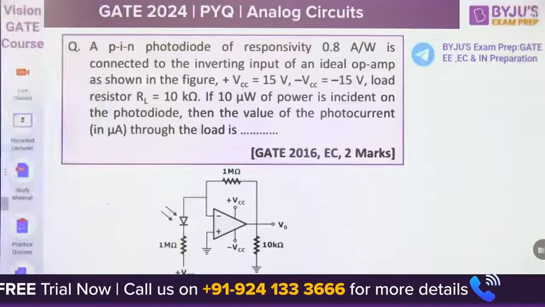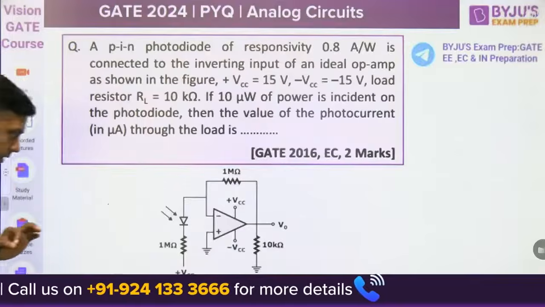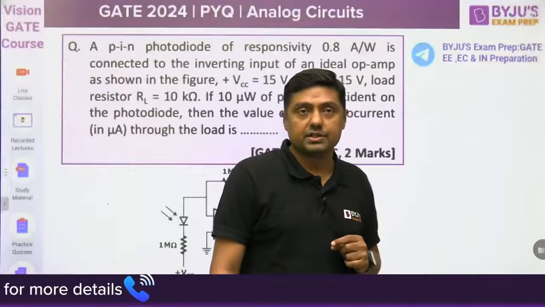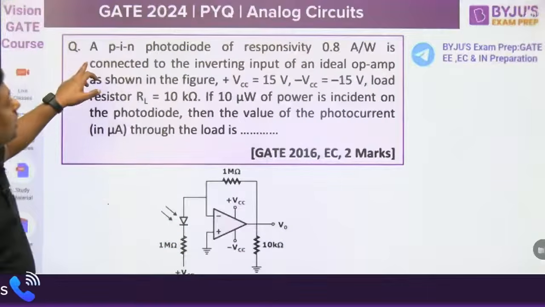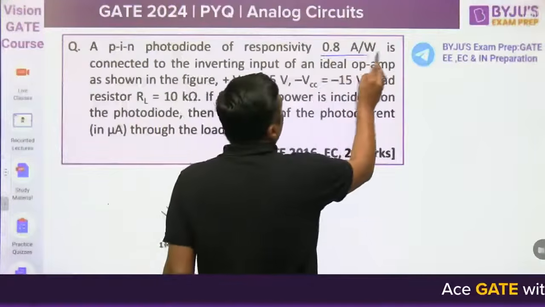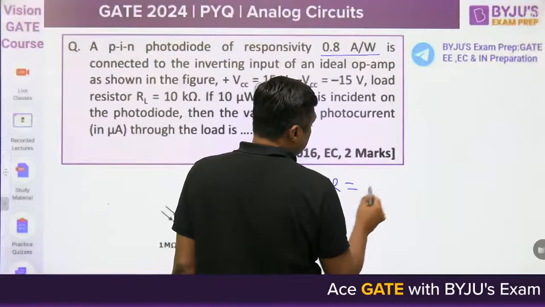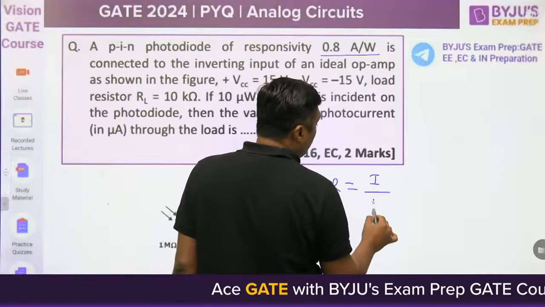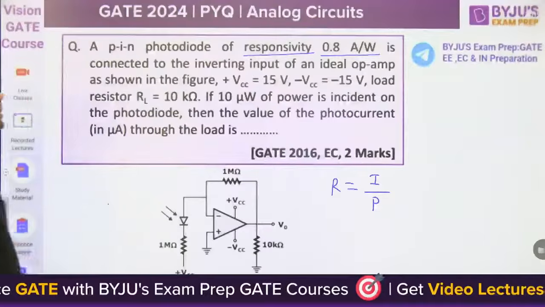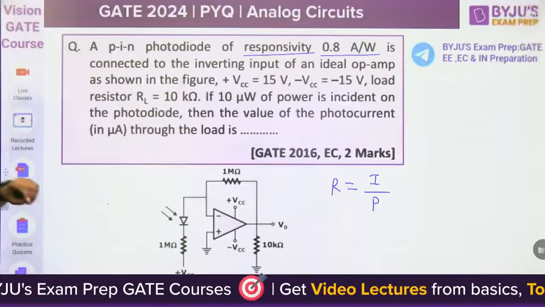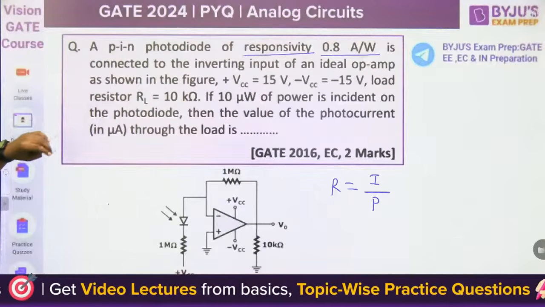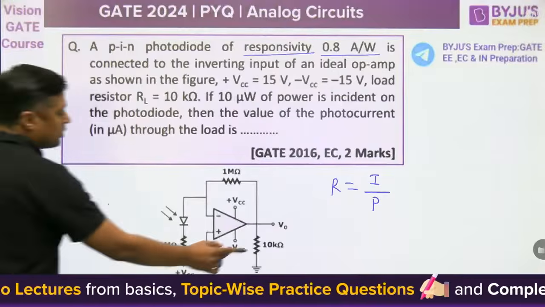This is the question. Pin photodiode. Remember, pin photodiode means it works in reverse direction. This is a pin photodiode of responsivity 0.8 ampere per watt. Responsivity is the photon current upon the power incident. It is connected to the inverting input of an ideal operational amplifier as shown in the figure. VCC is 15 volt, minus VCC is minus 15 volt, load resistor RL is 10 kilo ohm.